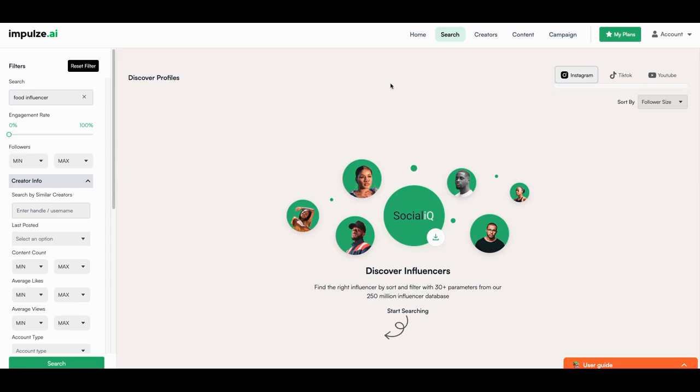So what I want to do here is, they got a lot of different things, but I want to show you the power of this tool. I want to show you the search feature. You can search Instagram, you can search TikTok, and you can search YouTube, right? These are for different influencers that you may want to partner with, or your clients may come to you and say, hey, you know what?